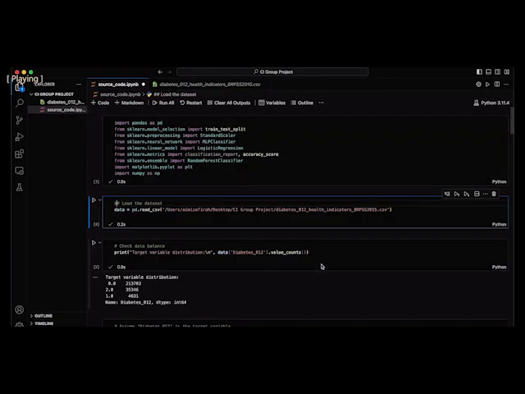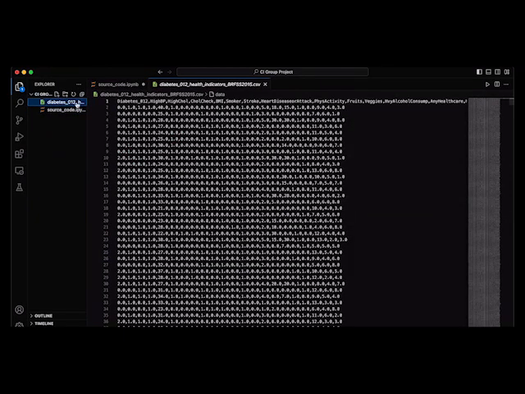Today, I'll be walking you through our project, which focuses on predicting diabetes risk using machine learning techniques, specifically utilizing the BRFSS 2015 dataset. The dataset contains around 22 columns, one of which is used as the target variable, the column diabetes_012. 0 means that the patient is not diabetic. 1 means that the patient is pre-diabetic, and 2 means that the patient is diabetic.